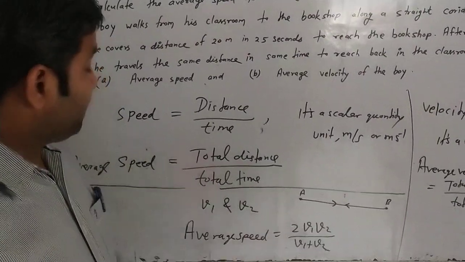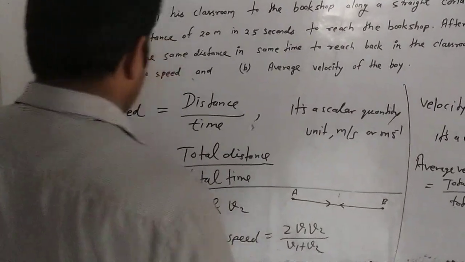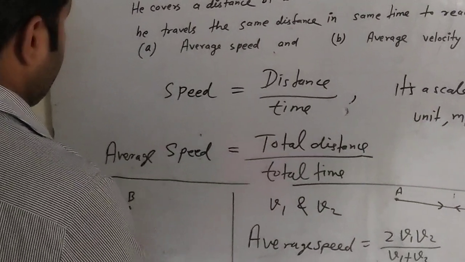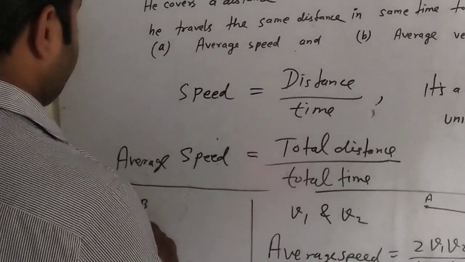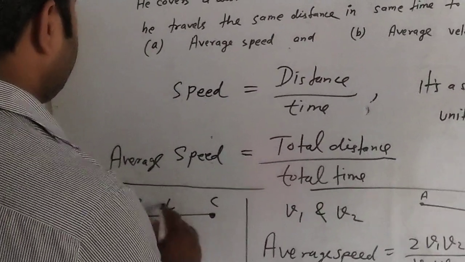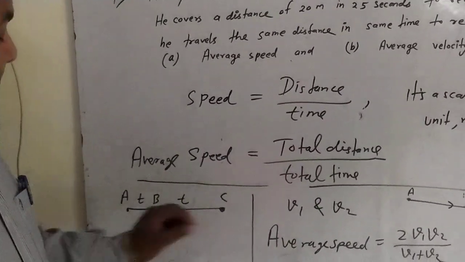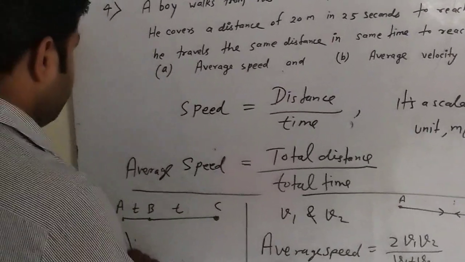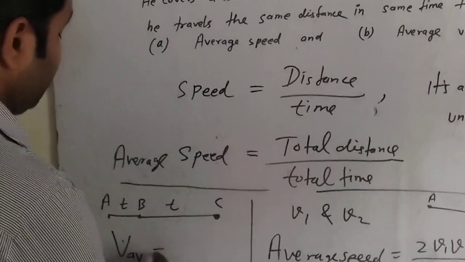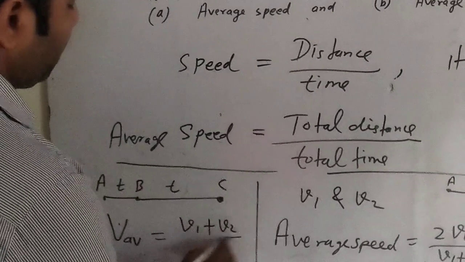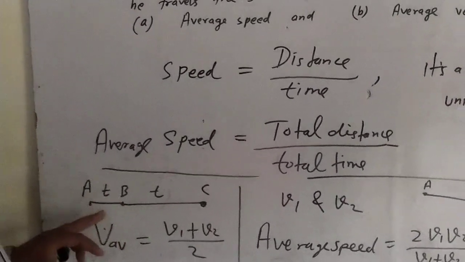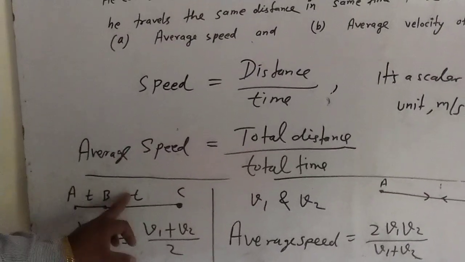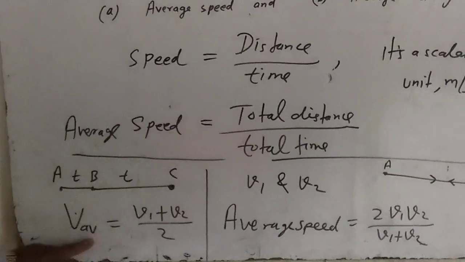Then, if the time is equal, suppose a body moves from A to B in time t and further from B to C in the same time t. The distances from A to B and B to C are different, but the time is the same. Then in this case, average speed v_av is equal to v1 plus v2 upon 2, where v1 is the speed from A to B and v2 is the speed from B to C. So whenever the time is equal, we can calculate average speed by this formula.